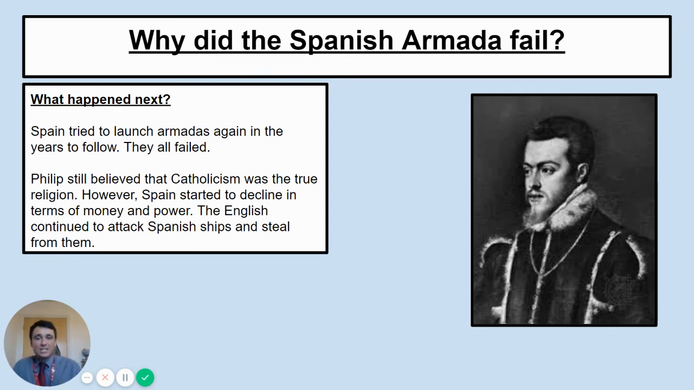But Spain did start to decline in terms of money and power. The English troops were really rejuvenated by this. We see an age of England feeling, actually, we can sail out in confidence in the ocean. We can start to explore. The English continued to attack Spanish ships and steal from them.